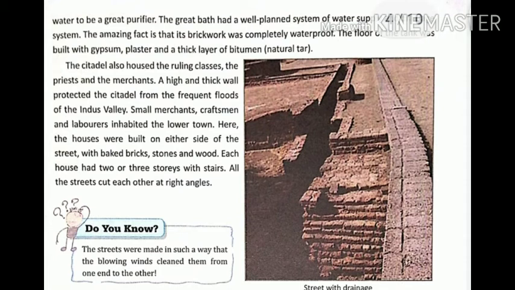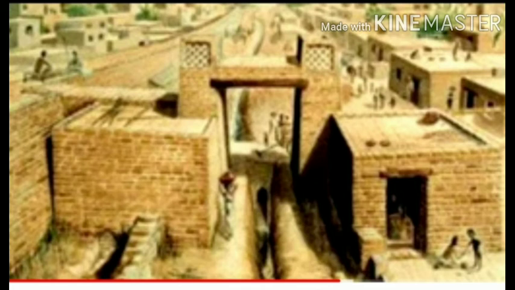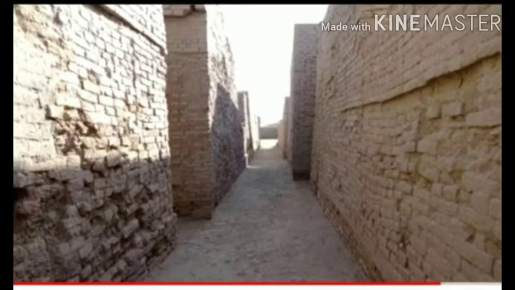And in the lower town, the small merchants, craftsmen, laborers lived, and here the houses were built on either side of the streets, right? And houses of that time were built with baked bricks, stones and wood also. Each house had 2 or 3 stories with stairs like our modern houses. Okay, and all the streets of that time cut each other at right angles as shown in this picture.